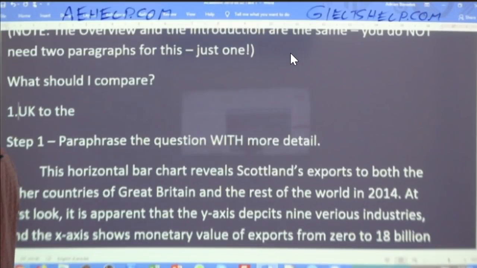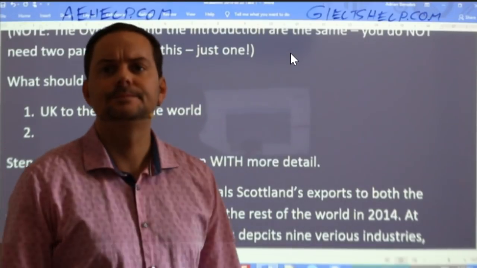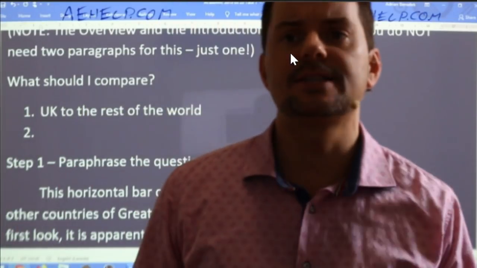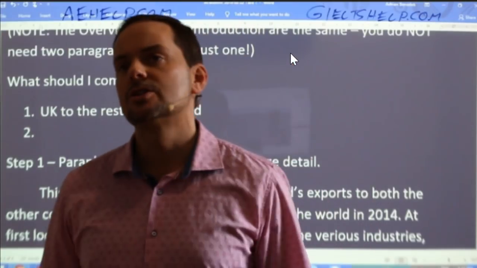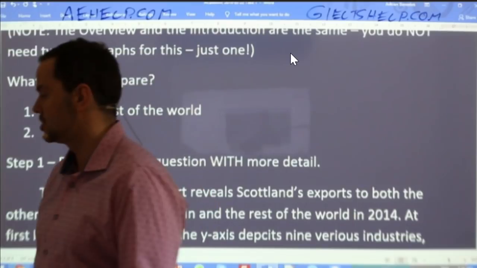And what else? What else should I compare? Paula says, compare the highest exports to the lowest. Yeah, so compare among the industries. That's right. Begzod says, compare among the industries.